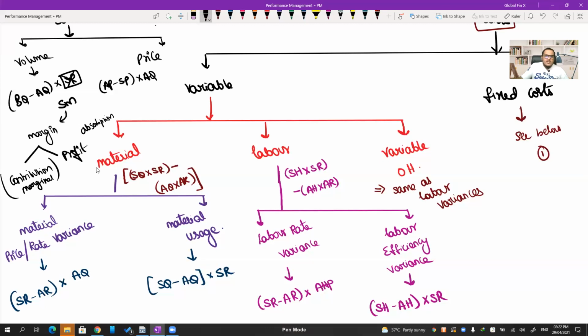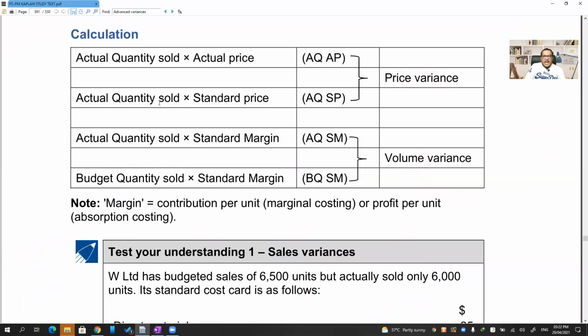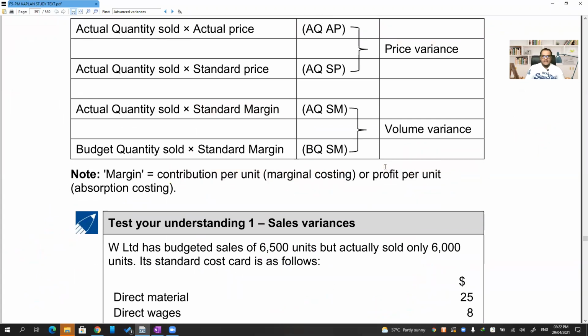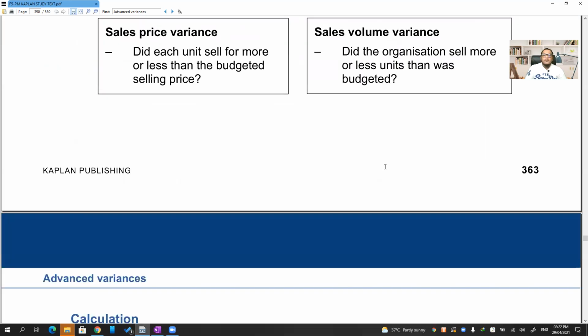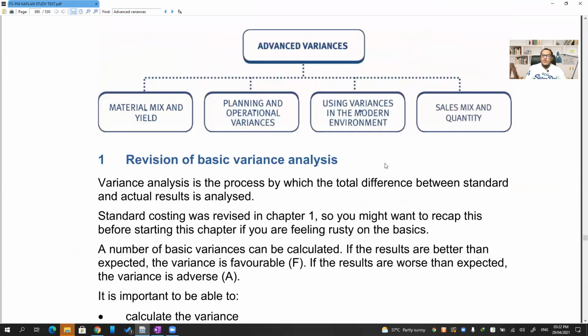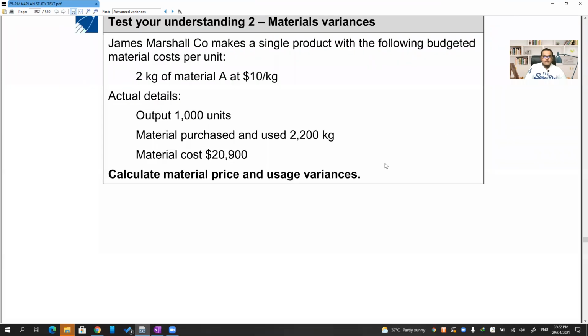I hope everything is clear for you guys now. Look at the sales variances. Actual quantity, budgeted quantity, standard margin has to be considered. If you are using marginal costing, contribution per unit. If you are using absorption costing, profit per unit has to be taken. So that brings us to the end of all the basic variances. Now let's go on to the mixed variances in the next video, advanced variances in the next part of today's lectures.